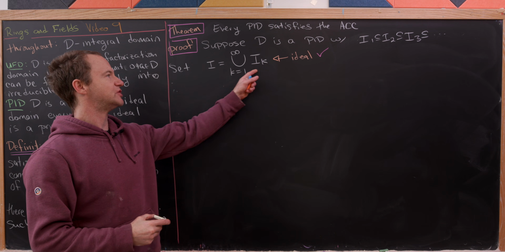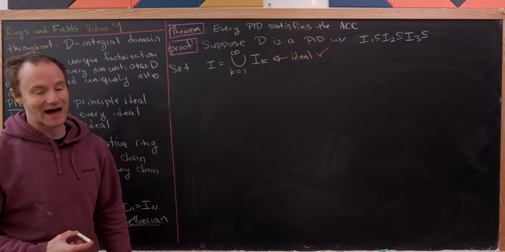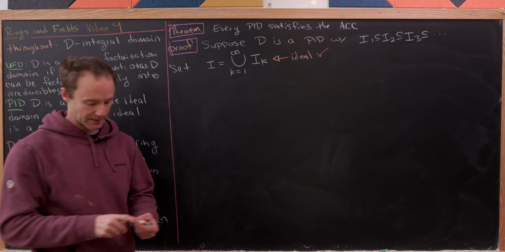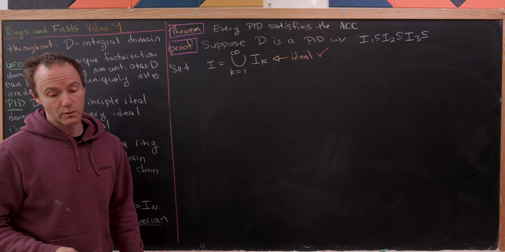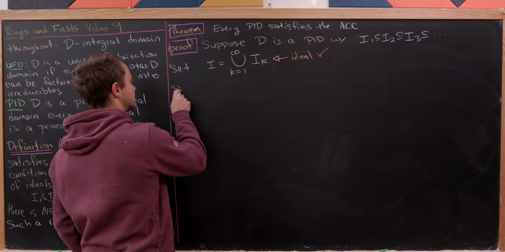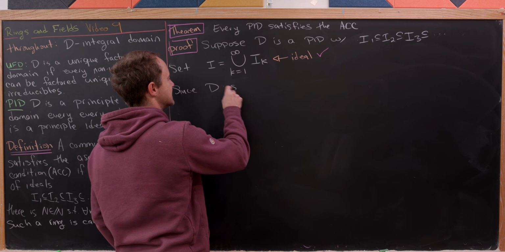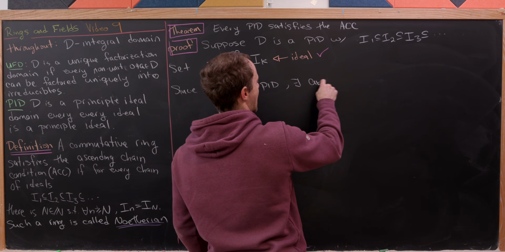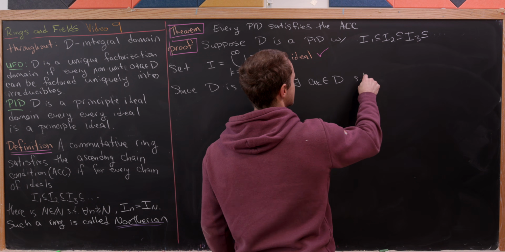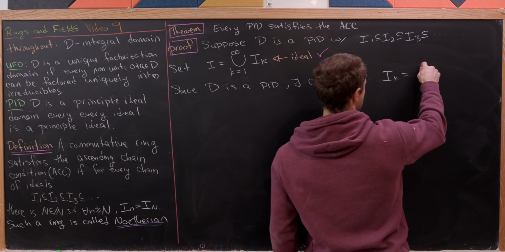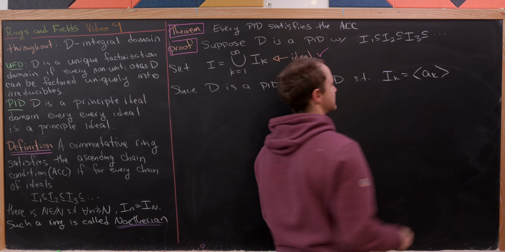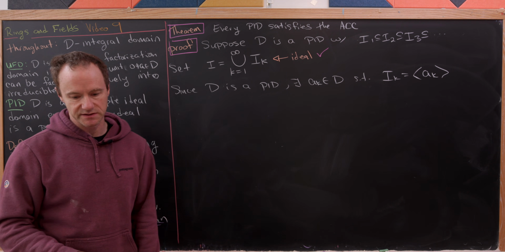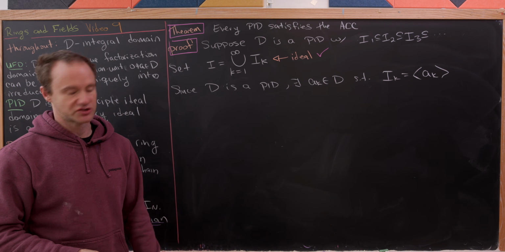All right, so we know that this union of all of the ideals in the chain is an ideal in our commutative ring. Notice we haven't used any information about this being a PID yet. So now we want to do that. Since D is a PID, there exists A sub k inside of D such that I sub k is generated by A sub k. Because every ideal is principal, so we're just taking all of those ideals and writing them as their generator.